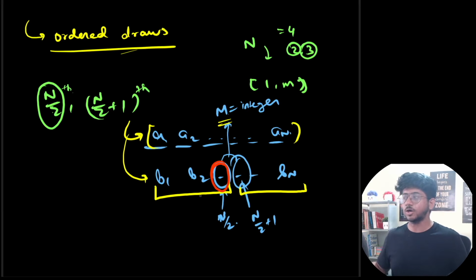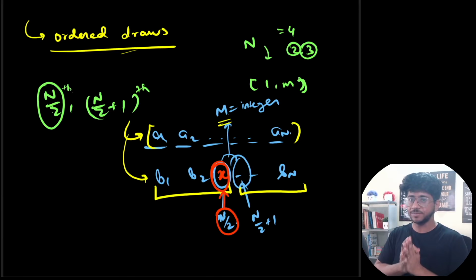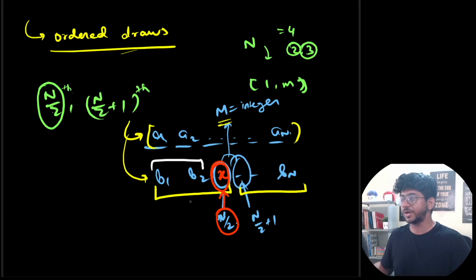So what I did was I thought about maybe looping through this particular element, and let's say this is equal to x, okay? Let's say the element which is at the n by 2th position after sorting the draws is the value x. That's what is there. So what can be the values over here? What can be the values that you could potentially have over here? All the previous values before x. There are n by 2 minus 1 elements possible over here, right? What if this is x? What can be the values over here?